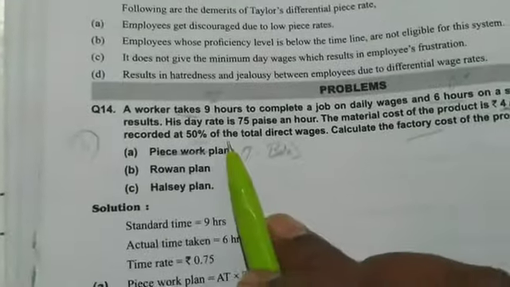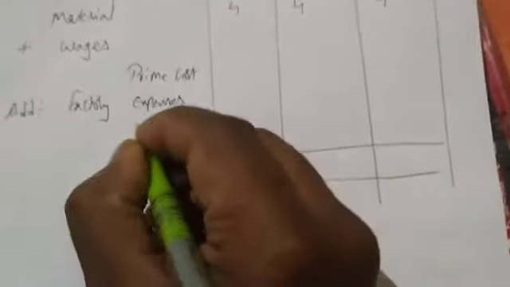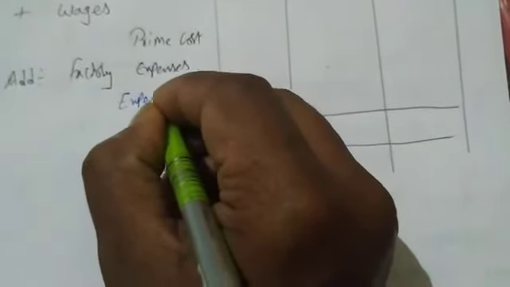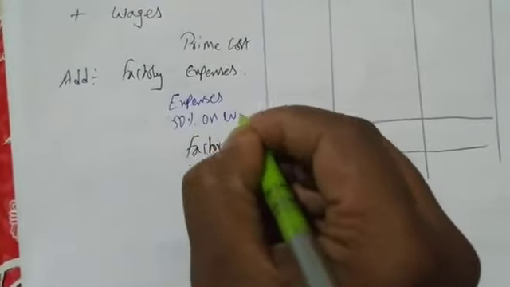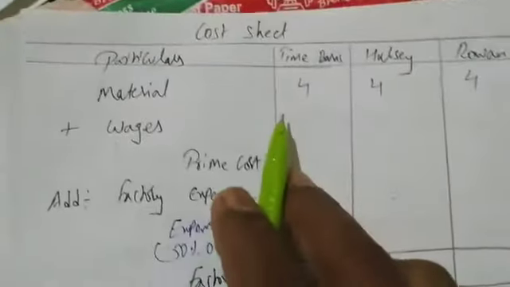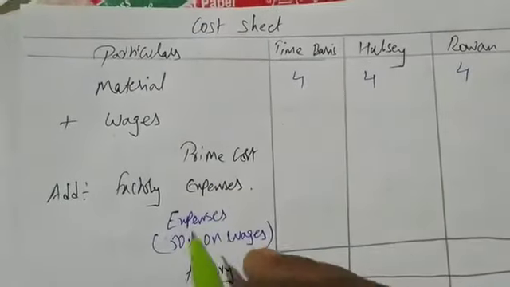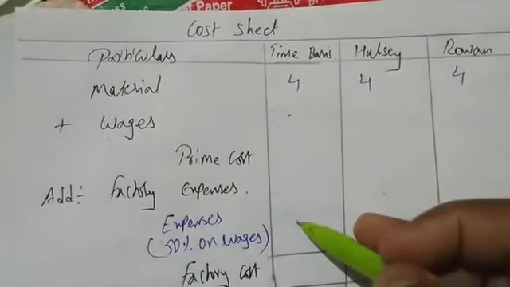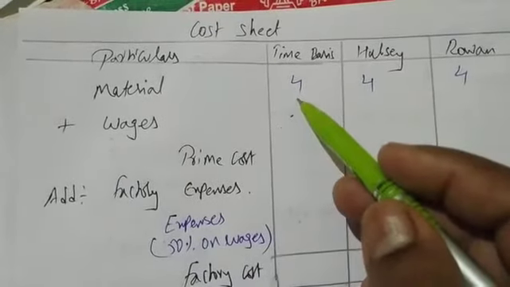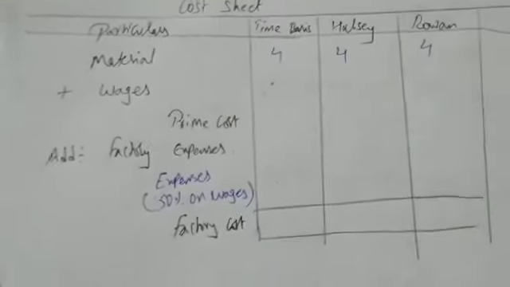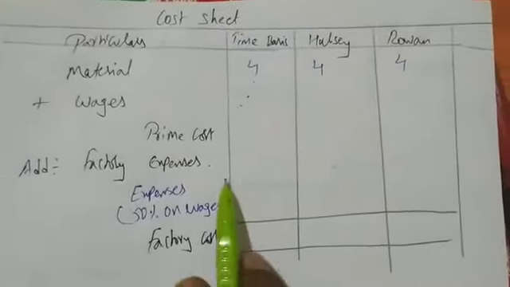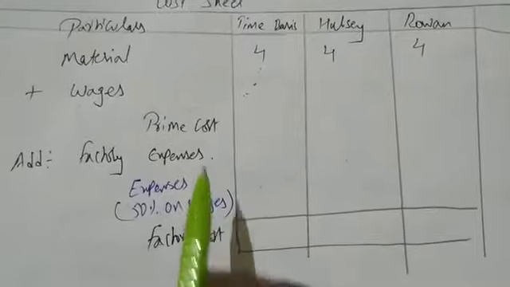Next, factory expenses are 50% on direct wages. So we have to find out wages first, and based on wages we take 50%. Then material plus wages gives prime cost, and adding expenses gives factory cost.